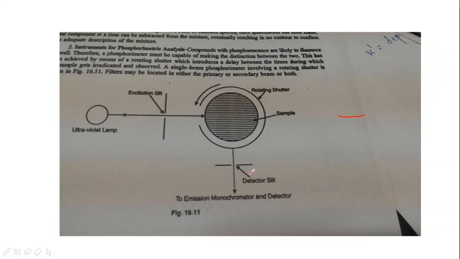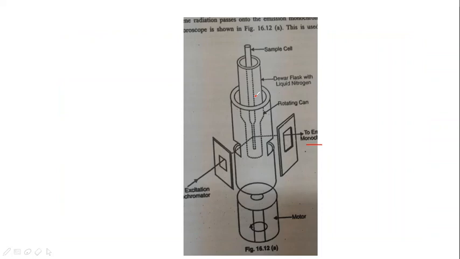In spectrophosphorometers which look like this, quartz tubes are used for samples. Now this sample cell consists of a quartz tube. The solvent used in this must solidify to a clear rigid glass at liquid nitrogen temperature. Whatever solvents we try to make use of in the phosphorescence experiment, we have to see that it gets completely clear and rigid at liquid nitrogen temperature when placed in the Dewar flask.